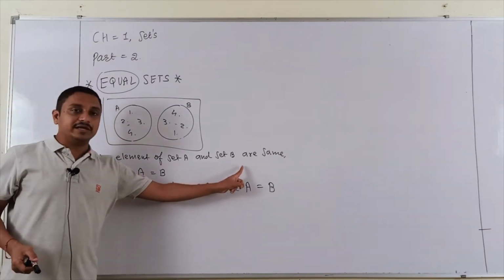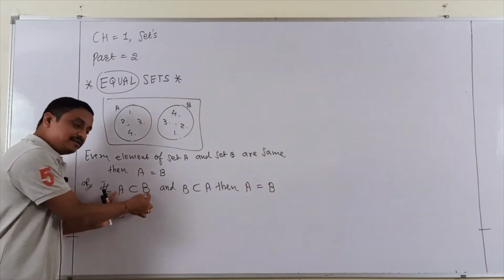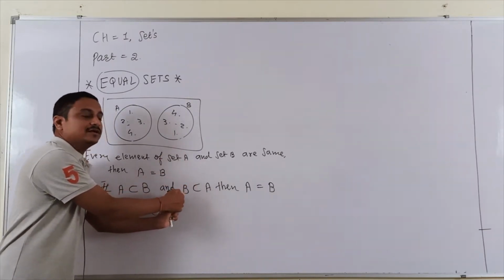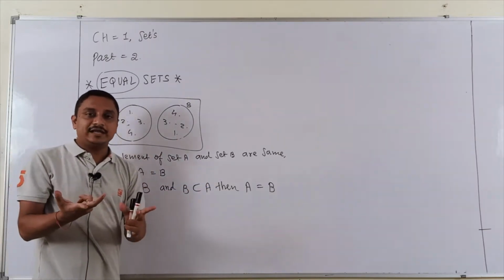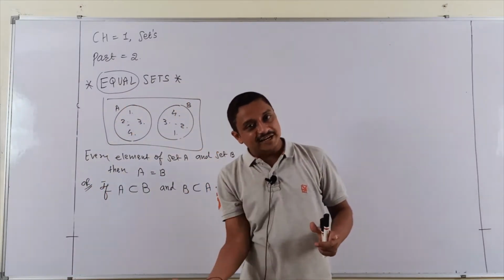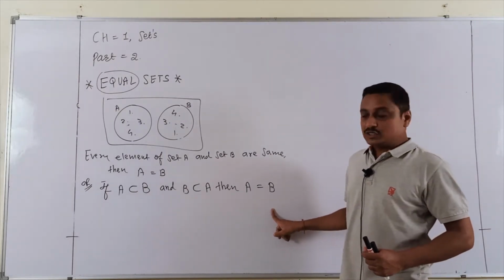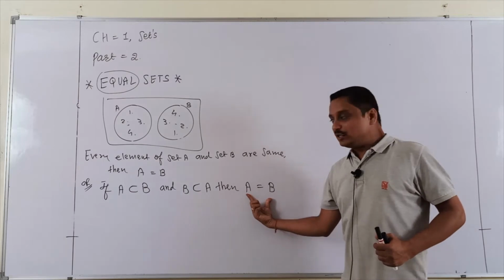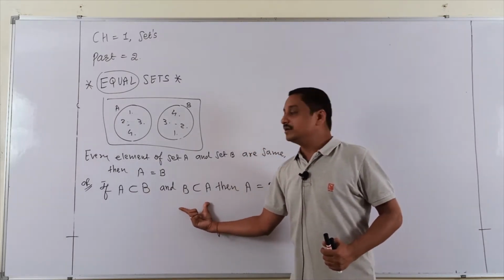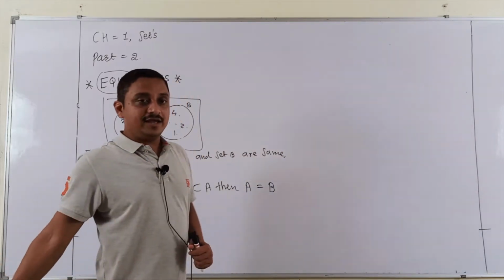This is already written like the statement here: sets A and B have the same elements. Here, every element of A is present in B. And B subset A means every element of B is present in A. So, indirectly, all elements of A are present in B and all elements of B are present in A. That is all; it is A equal B. So whenever you mention equality, you must write that: A subset B and B subset A. Then you can say it is A equal B.